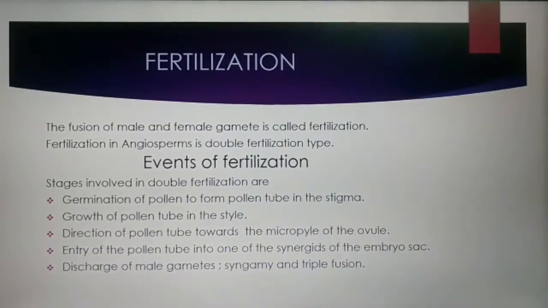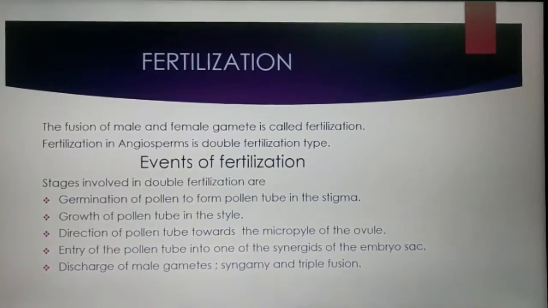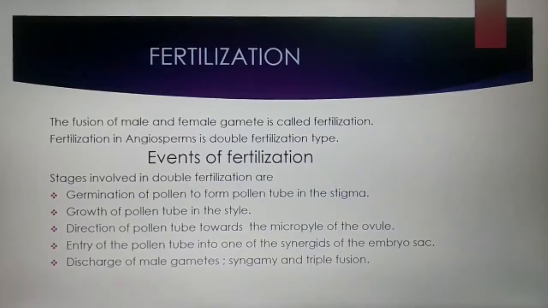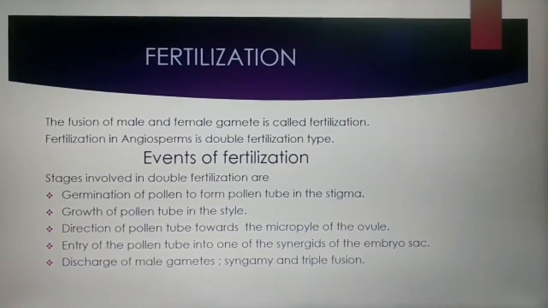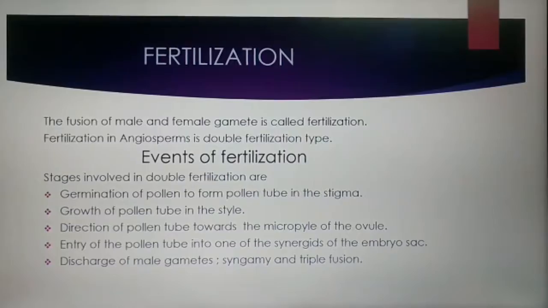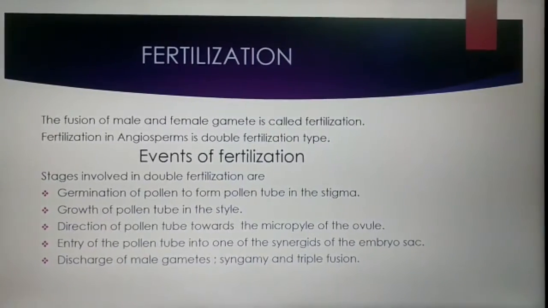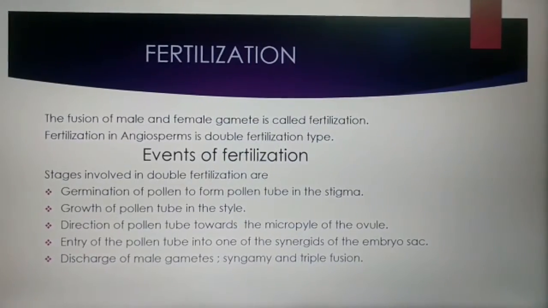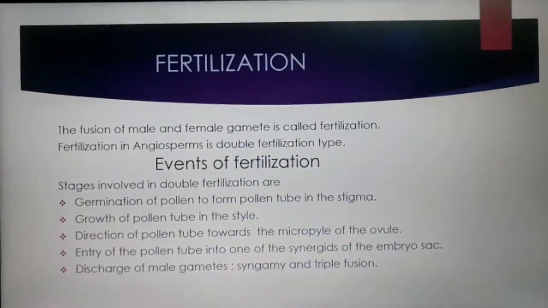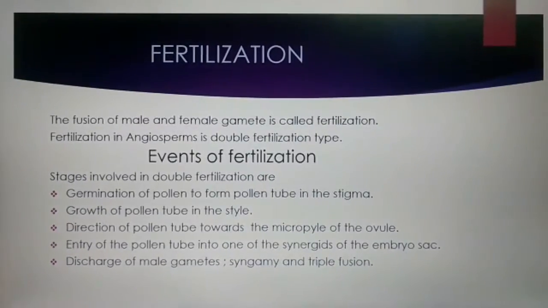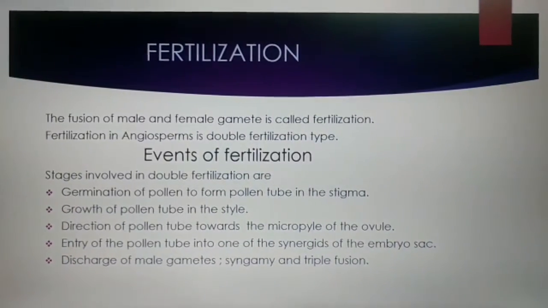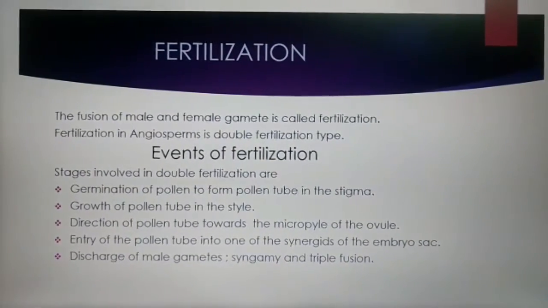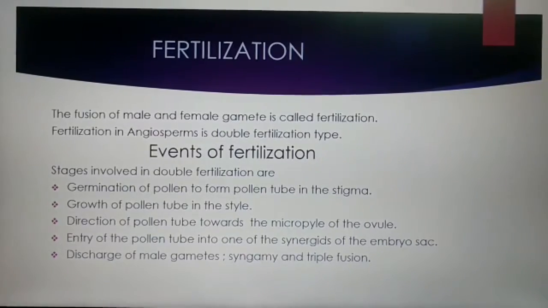The next topic is fertilization. The fusion of the male and female gametes is called fertilization. The fusion product of the male and female gametes is called a zygote. Fertilization is a very important event in angiosperms. The type of fertilization that occurs in angiosperms is called double fertilization, which produces fruits and seeds.